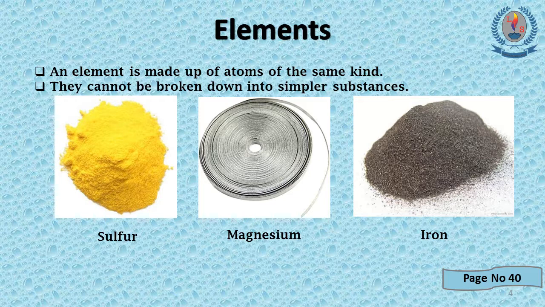They exist in different states at room temperature. Sulfur, magnesium and iron are solids. You know, mercury is a liquid at room temperature. Oxygen is a gas at room temperature. Like that, elements can exist in different states at room temperature.